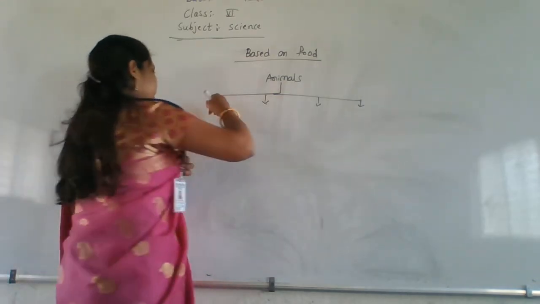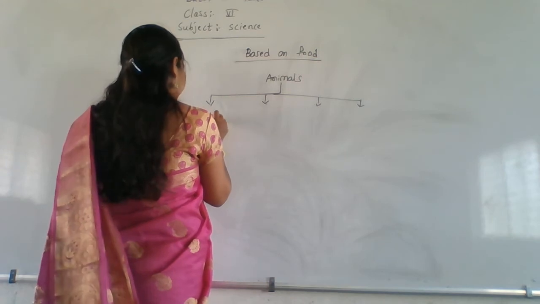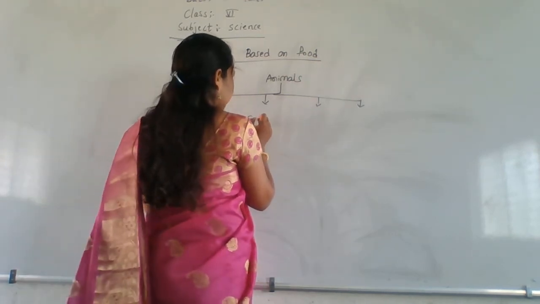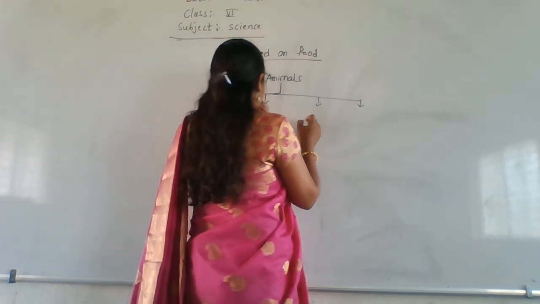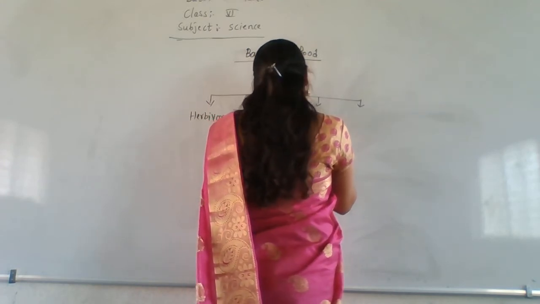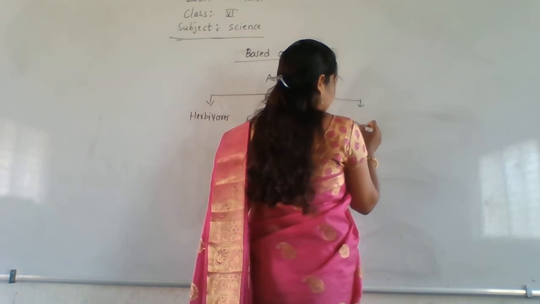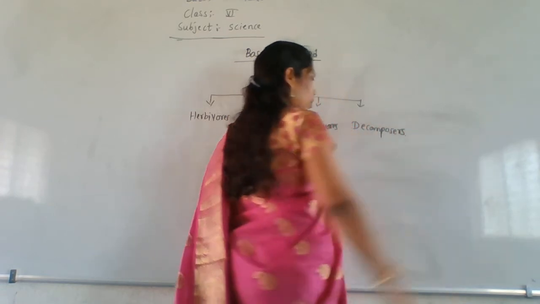So the first one is herbivorous. The second one is carnivorous. The third one is omnivorous. And the last one is decomposers.